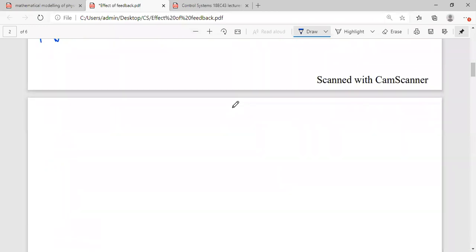So this is about the second concept of what we have completed till now. We started with the basic control system definition. We have seen some examples. Then we went for some of the open loop and closed loop examples. We have seen some 5 to 6 good industry-based examples, how they work, and what was the principle behind their working. Then we have seen the history and development of automatic control, how it went.